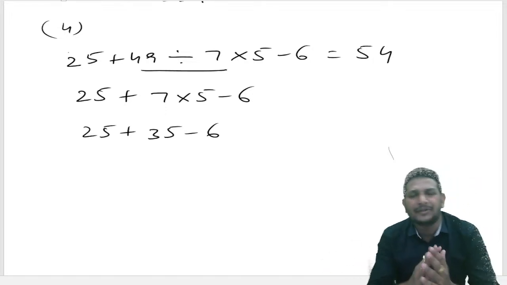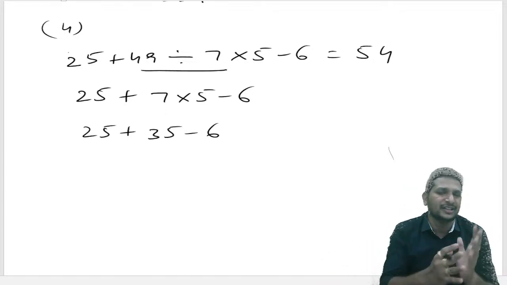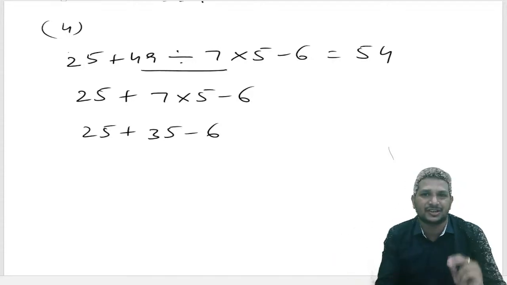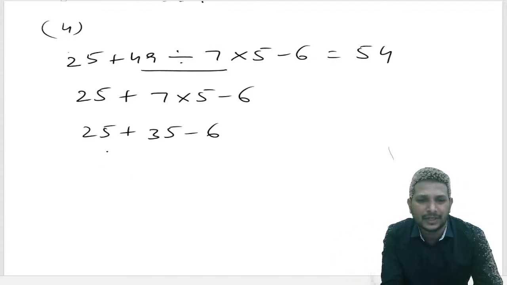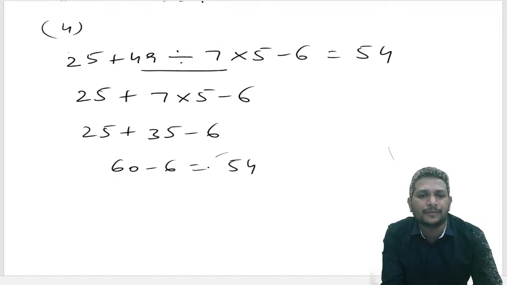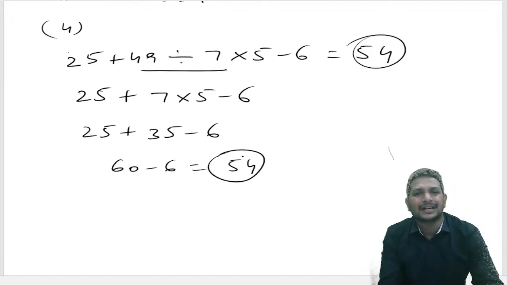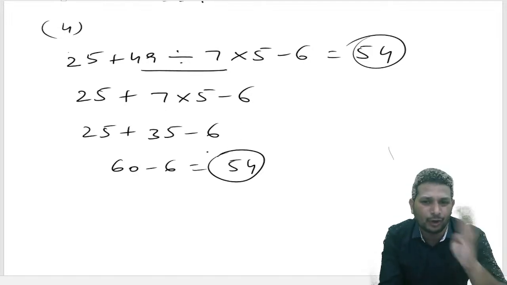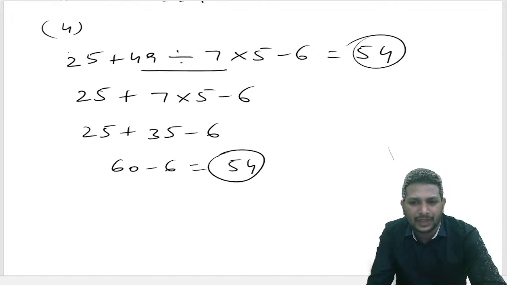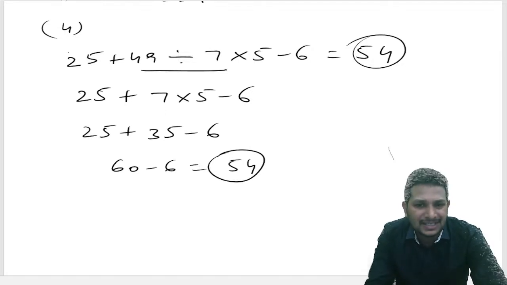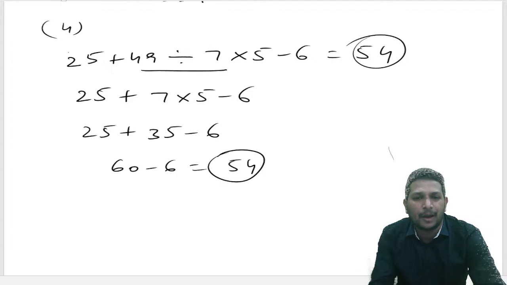Then 25 plus 35, first addition or subtraction, as we discussed a lot, either first addition and then subtraction or first subtraction is correct. 25 plus 35 becomes 60, minus 6, so the final answer is 54. As the answer is also 54, option 4 is the correct one. So the answer for this 48th question is option 4.